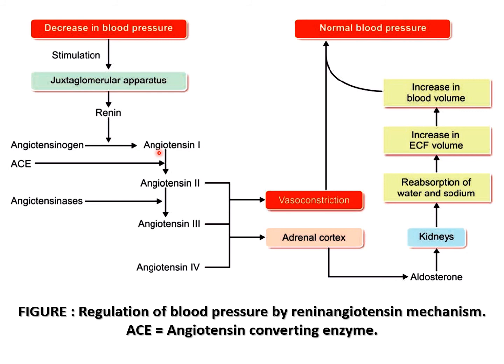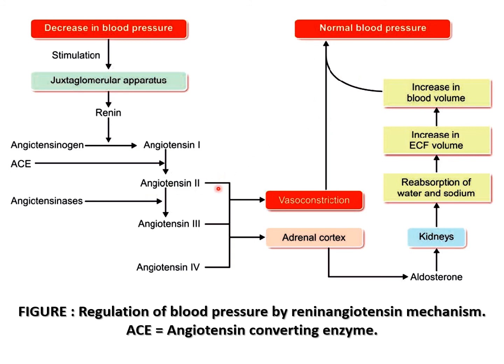Angiotensin 1 is converted into angiotensin 2 by angiotensin converting enzyme. Angiotensin 2 causes vasoconstriction, and it also causes constriction of the afferent arteriole. So there is a decrease in the renal blood flow, and blood pressure comes back to normal.